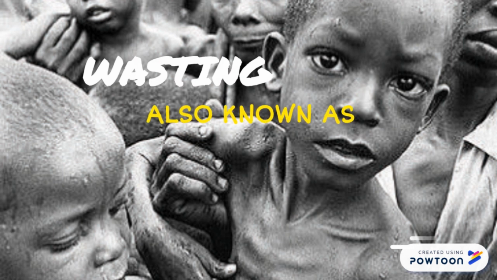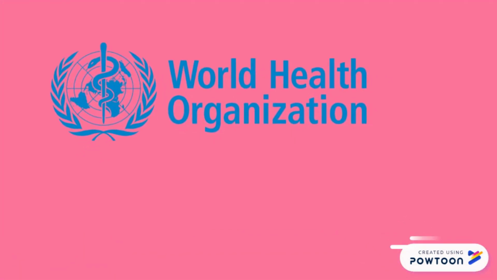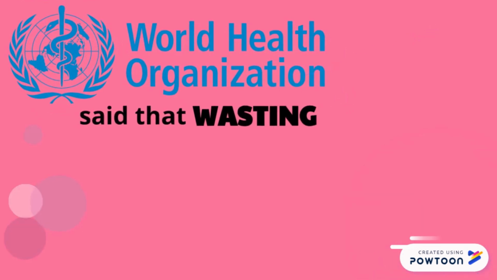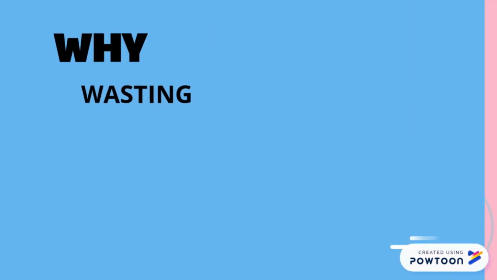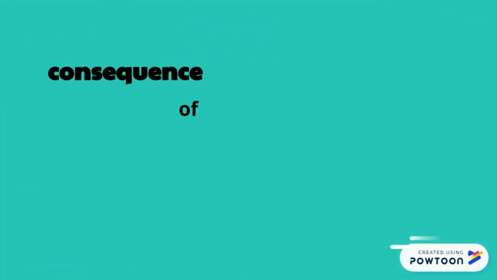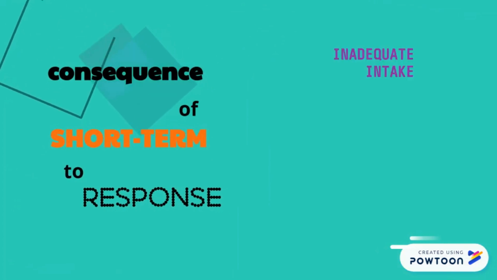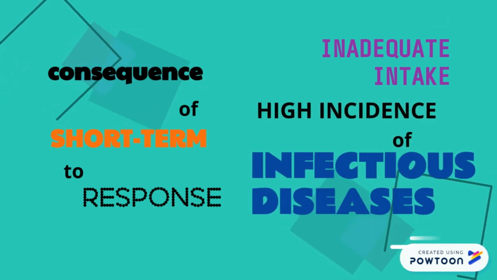Wasting, also known as acute malnutrition. The World Health Organization (WHO) said that wasting indicates recent and severe weight loss. So why is wasting referred to as acute malnutrition? It is because it is a consequence of a short-term response to inadequate intake. It has a high incidence of infectious disease.